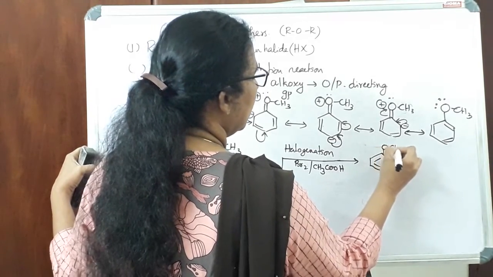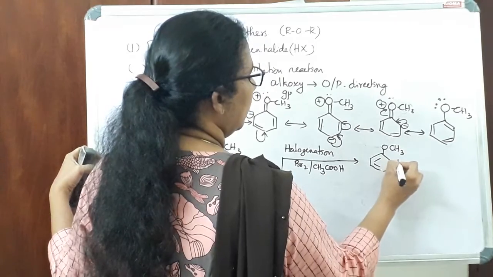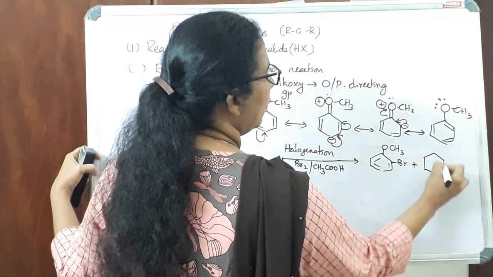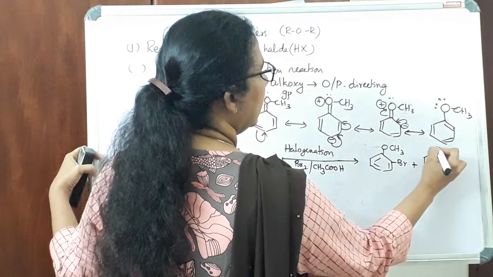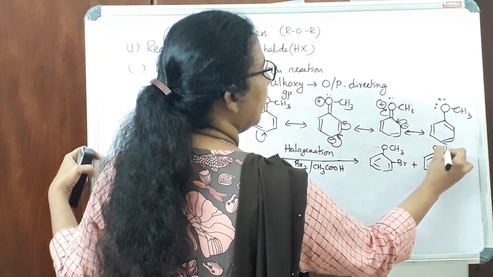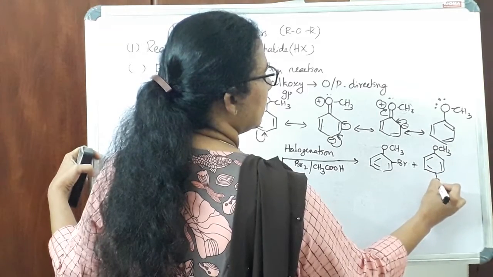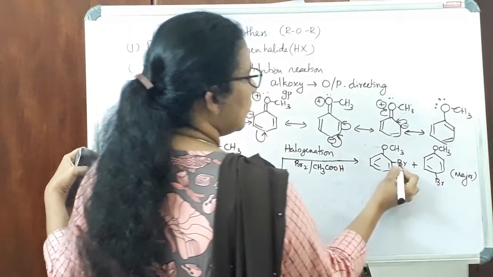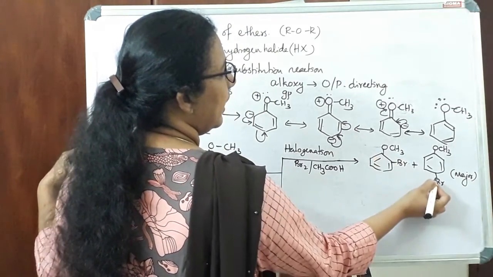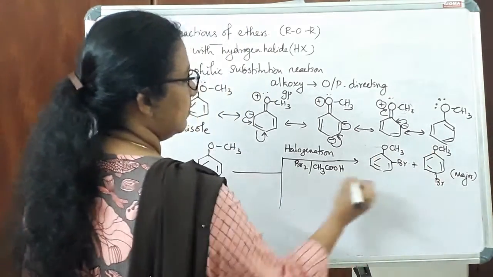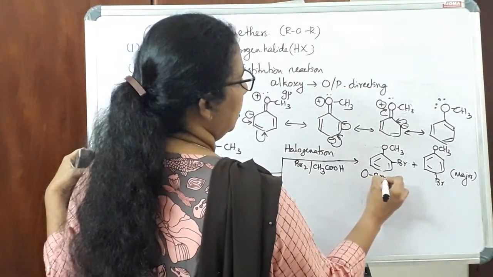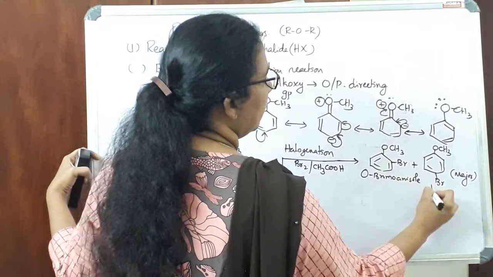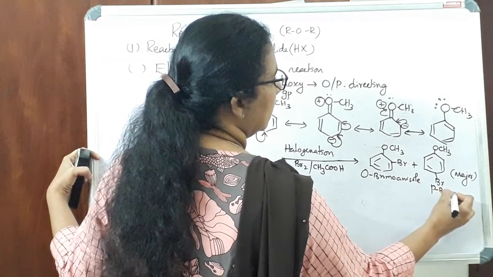One is ortho bromoanisole and para bromoanisole. And the para isomer will be the major product. So the para product will be the major. Orthobromoanisole and parabromoanisole.